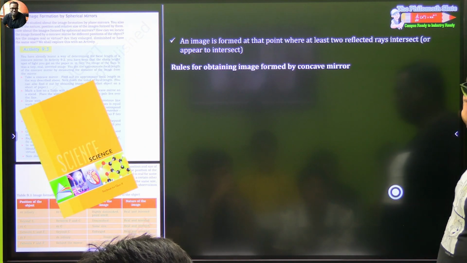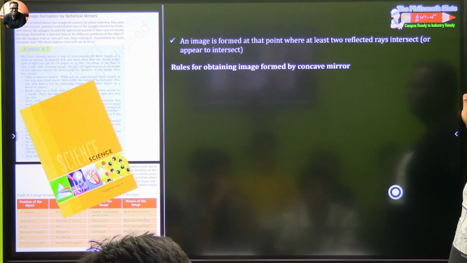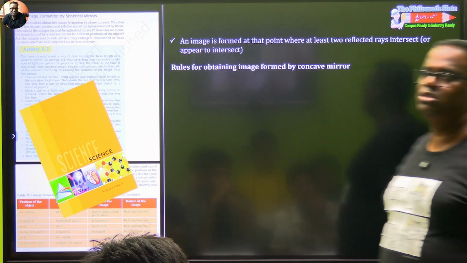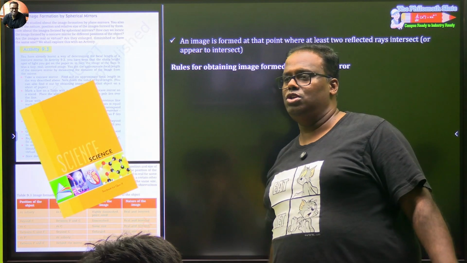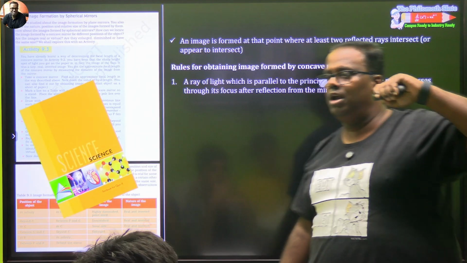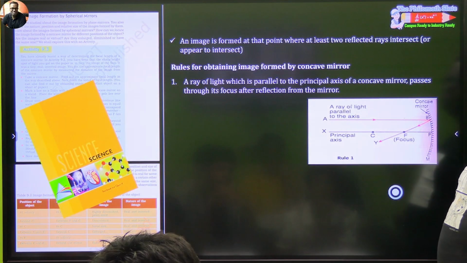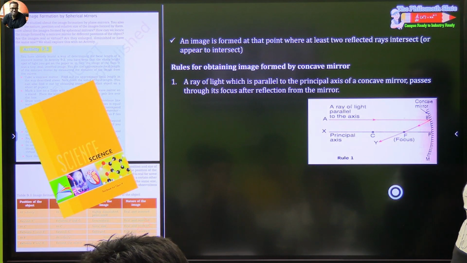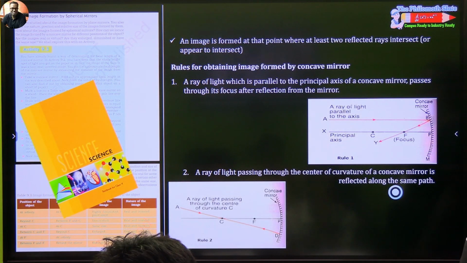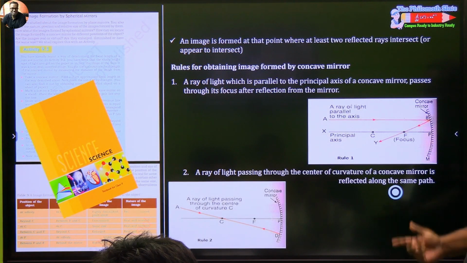That image can be made real. That is what I'm saying. ठीक है? Rules. Now, how many of you remember the rules? Tell me the rules. Rules for concave. A ray of light which is parallel will always pass through the principal axis. वाह, एकदम जबरदस्त. Second, a ray of light which passes through the center of curvature goes undeflected. It goes back at the same.